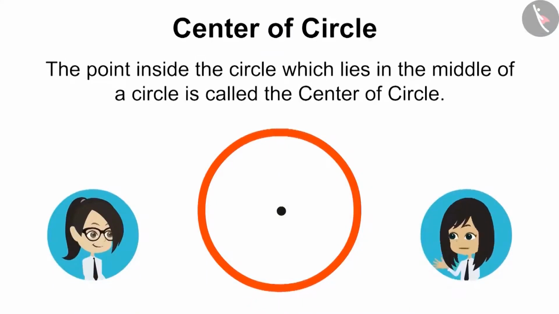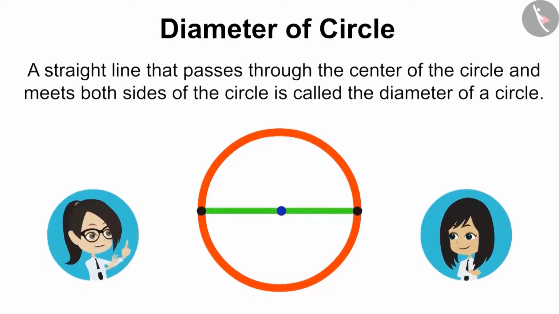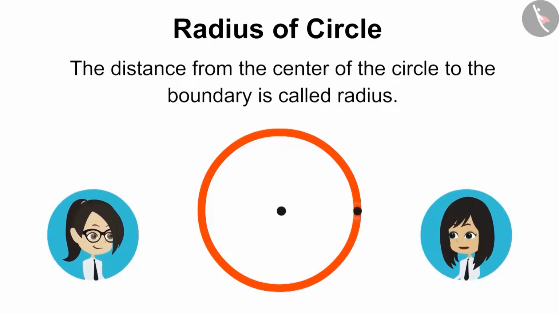of circle. Now can you talk about diameter? A straight line that passes through the center of the circle and meets both sides of the circle is called the diameter of circle. Now remains the radius. You tell me about it. The distance from the center of the circle to the boundary is called radius.